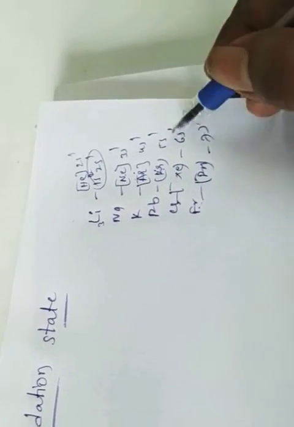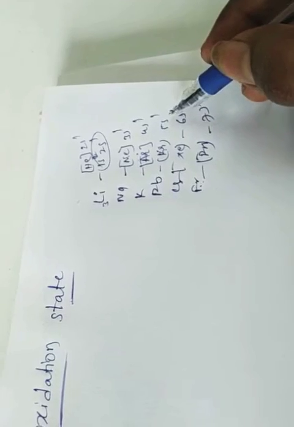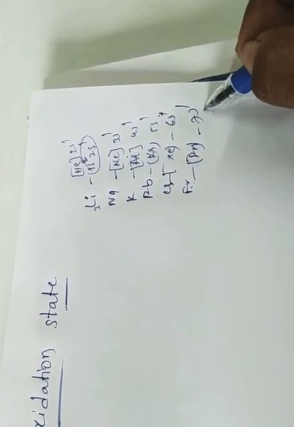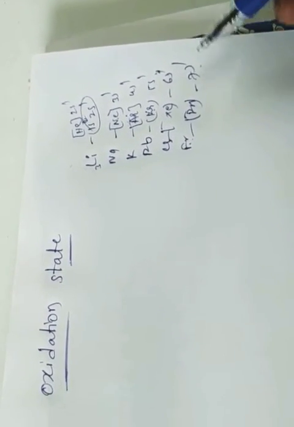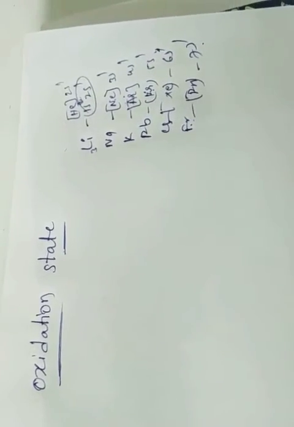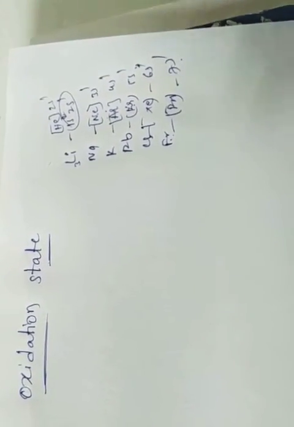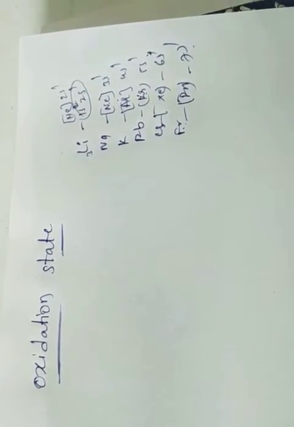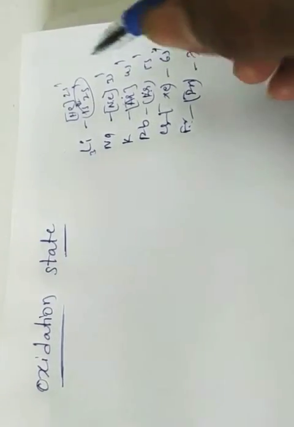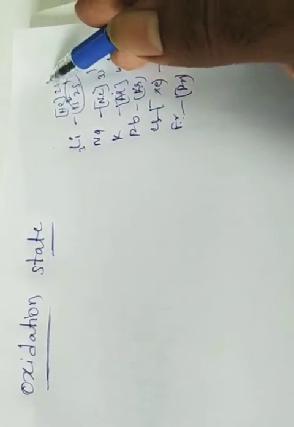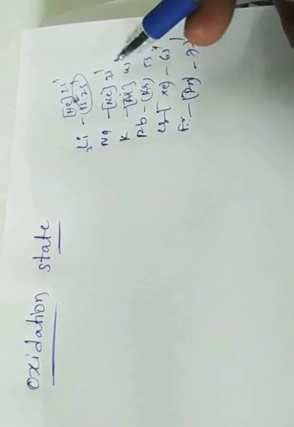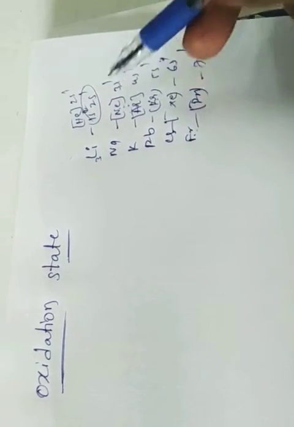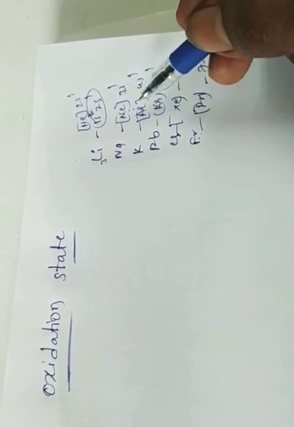So the valency electron is in the s orbital only. I asked this question in the exam also. The outermost shell electron is in the s orbital; it is not p, not d, not f. Inert gas electronic configuration is more stable than other configurations. That's why, if any element loses one electron from the outermost shell, it gets the nearest noble gas configuration.